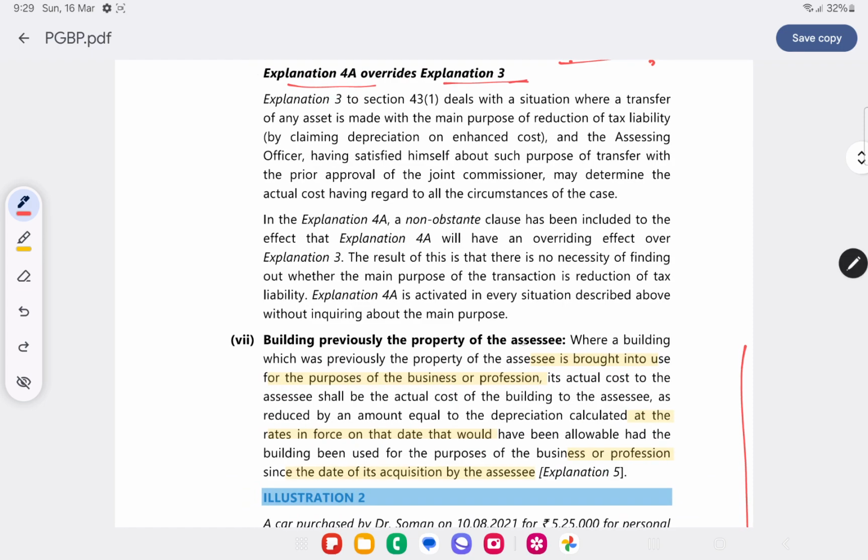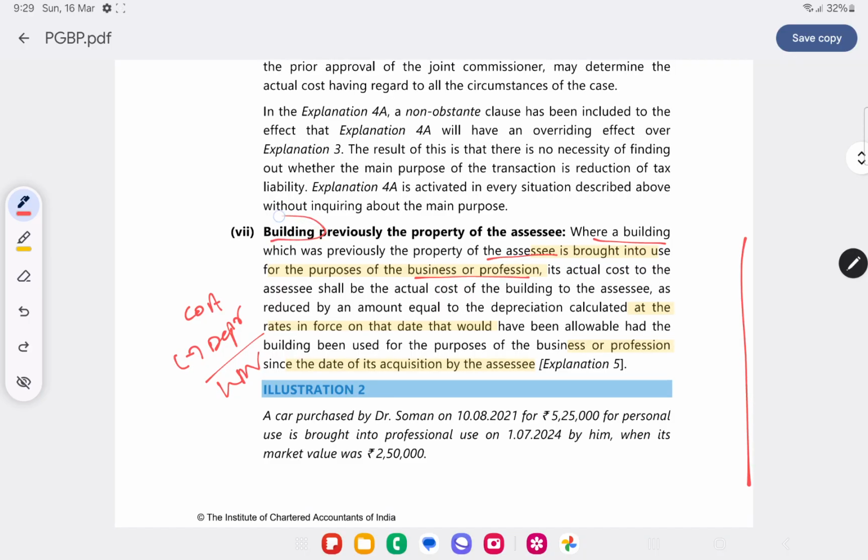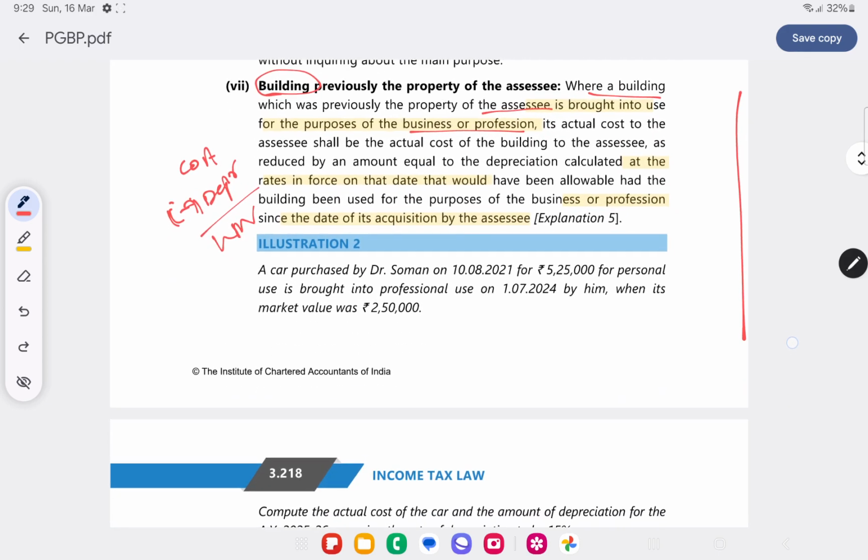Building, previously the property of the assessee. Now I am holding a building as my property. Now I am putting it to business. Then what will be my cost of asset? It will be calculated at the cost of acquisition by the assessee, as if I have used it for the business, minus notional depreciation. The written down value will be my cost of asset. This calculation of notional depreciation is only for building.